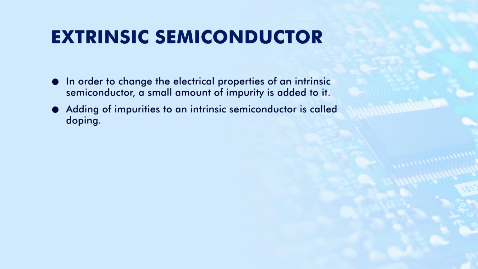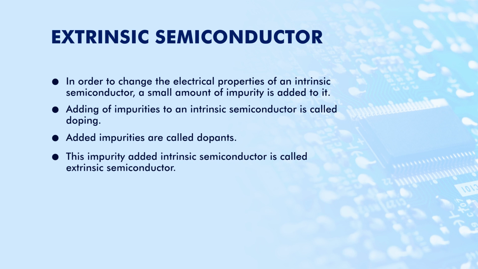By adding some other material to it, in a very small quantity. The process of adding other material to the intrinsic semiconductor is called doping, and the impurity that we add is called the dopant. The overall result of the doping is an extrinsic semiconductor.